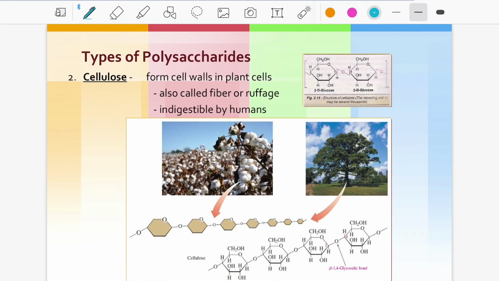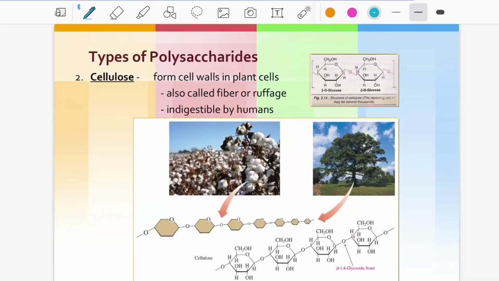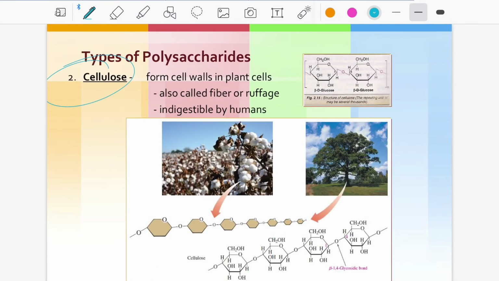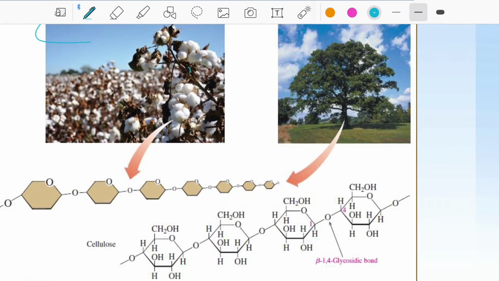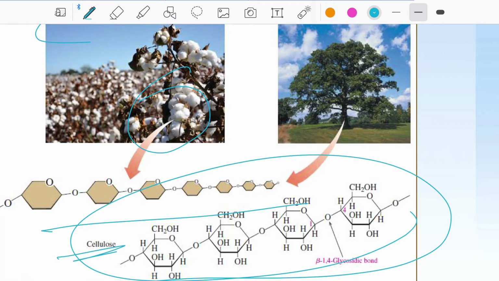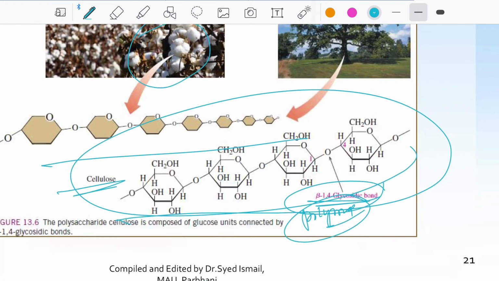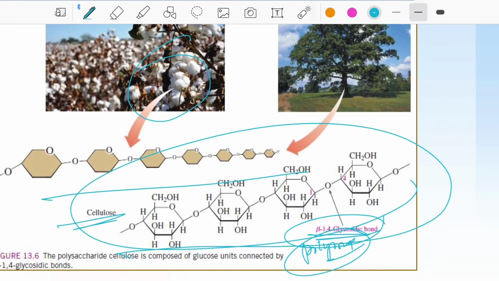Then we discuss types of polysaccharides. First we discussed starch, and the second one is cellulose. Cellulose forms cell walls in plant cells. It is also a fiber, refuse indigestible by humans. Suppose we take cotton. Cotton is composed of cellulose. This is the polymer linkage of beta 1,4 glycosidic bonds.